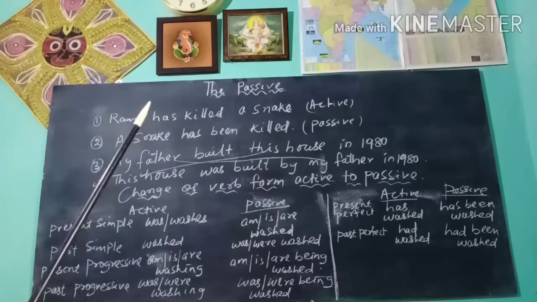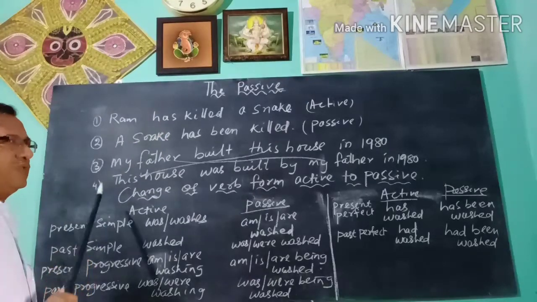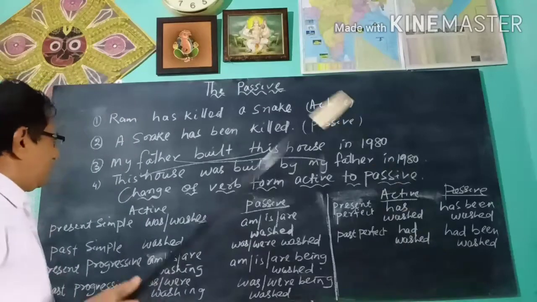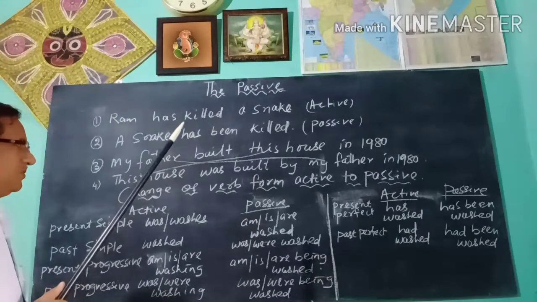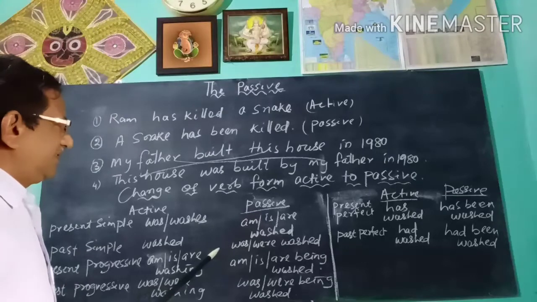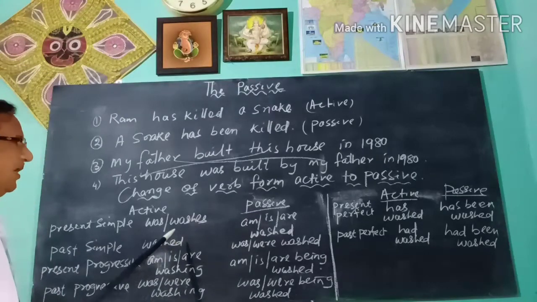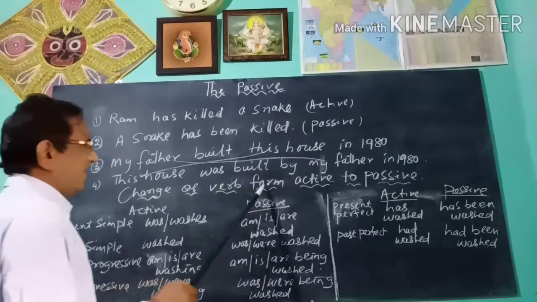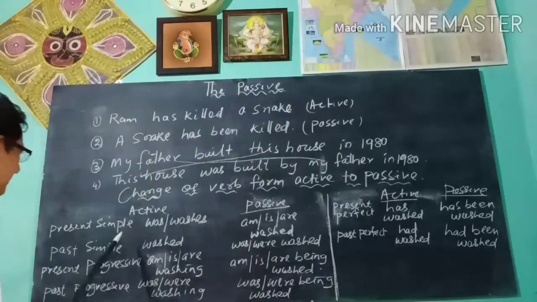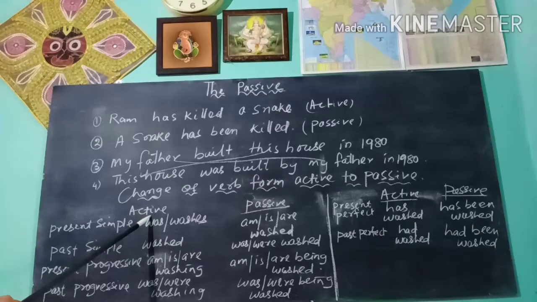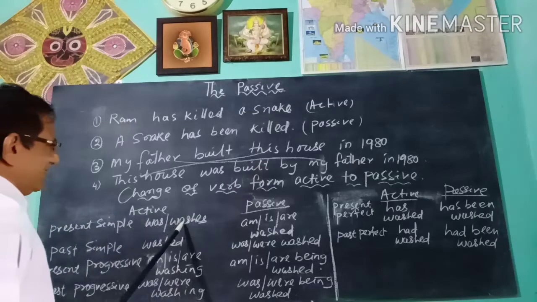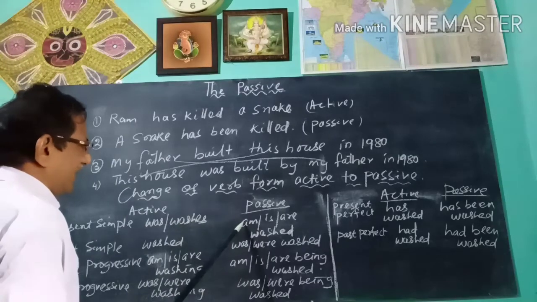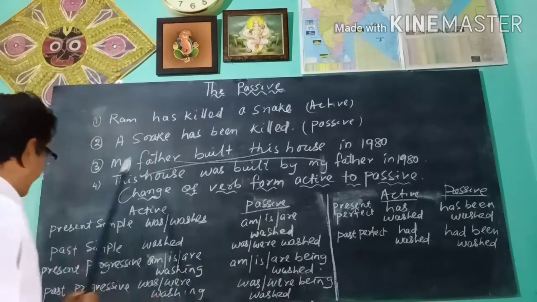When you are going to change an active sentence to a passive sentence, you should know some of the rules. Now you see, the change of verb form from active to passive. We take the example of the verb wash. Present simple: wash, washes. It changes in passive to am, is, are washed.